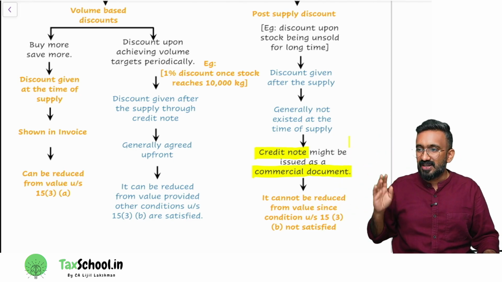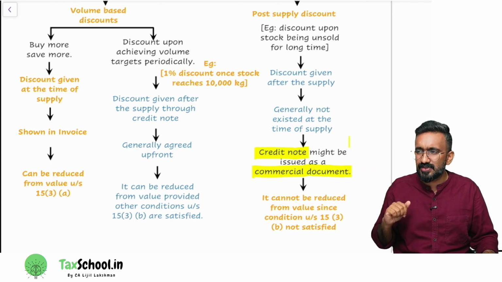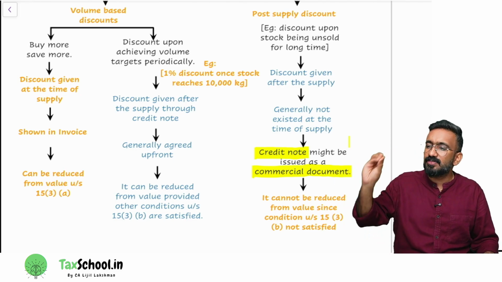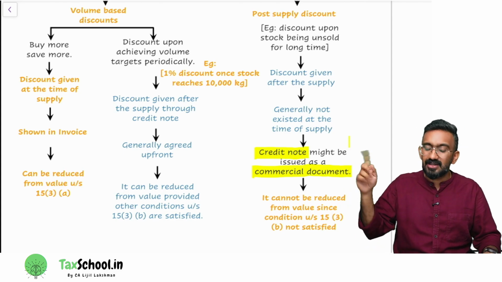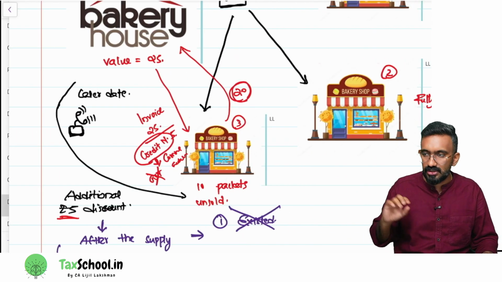Post supply discount. Example, discount upon stock being unsold for a long time. It is a discount given after the supply, generally not existing at the time of supply. Credit note might be issued as a commercial document. It cannot be reduced from value. Why is this wording of credit note as a commercial document given? That is what is our discussion. Look at it.